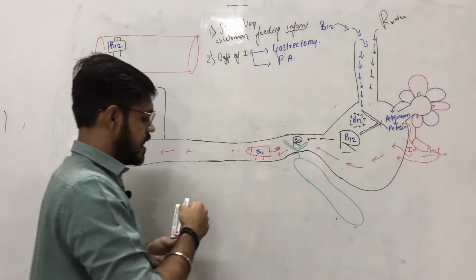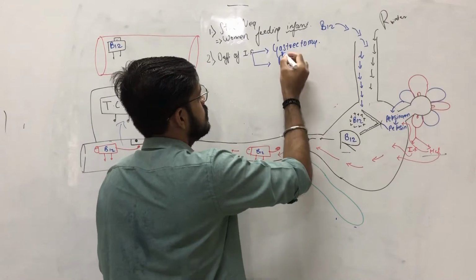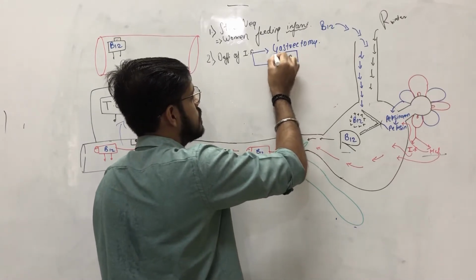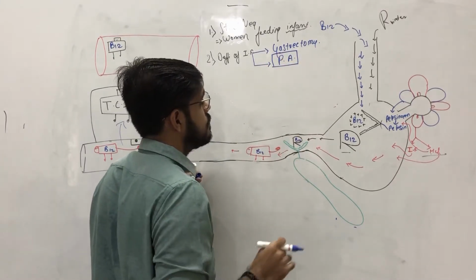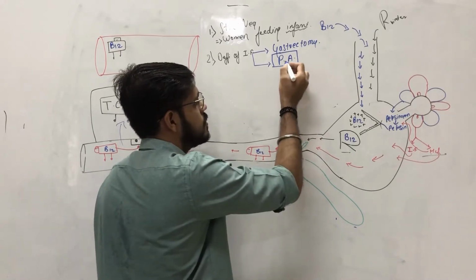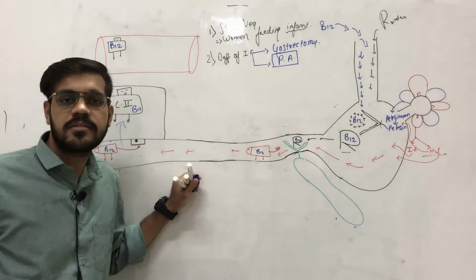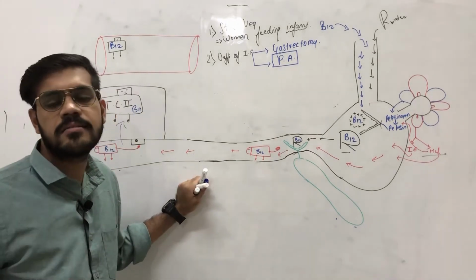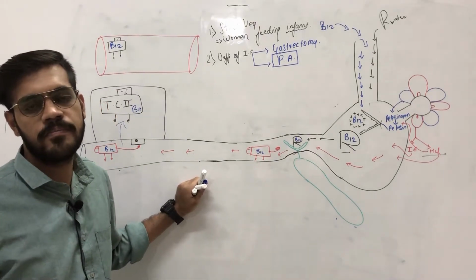Pernicious anemia is the main reason. If someone asks you what is the main reason for deficiency of B12, you will answer that it is due to pernicious anemia. Pernicious anemia, in most cases, is the most common reason for B12 deficiency.